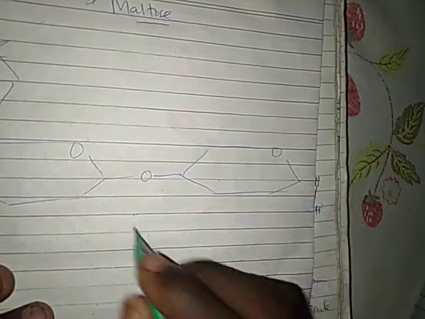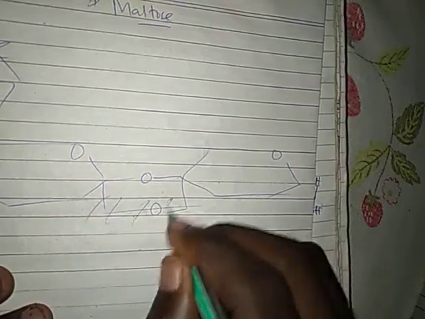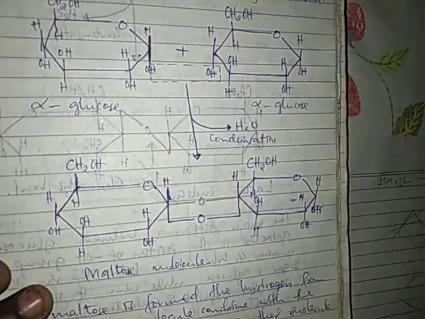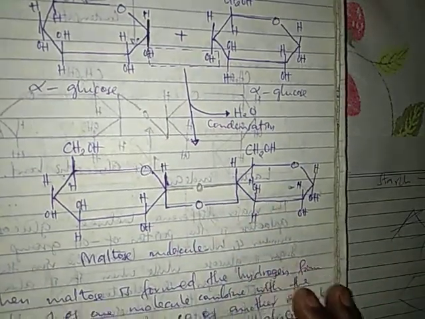So the line which was drawn here below this is not present. Kwa structure yetu imechorwa na pencil. So when maltose is formed, the hydrogen from carbon atom 1 of one molecule combines with the hydroxyl from carbon atom 4 of another molecule to form water and leave a 1,4 glycosidic bond.